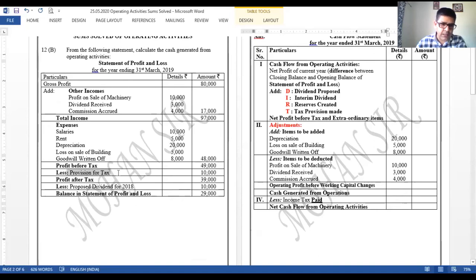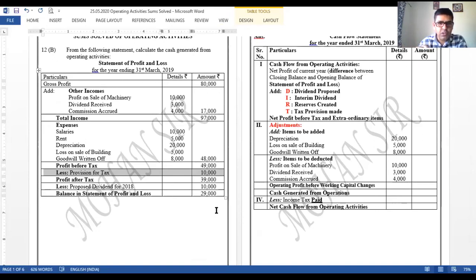Provision for tax, yes. This has to be taken care of. Provision for tax. Tax paid and made are the amounts that need to be given effect in operating activity. Paid and made, both the amounts. When you talk about tax paid, this is a provision given to us.